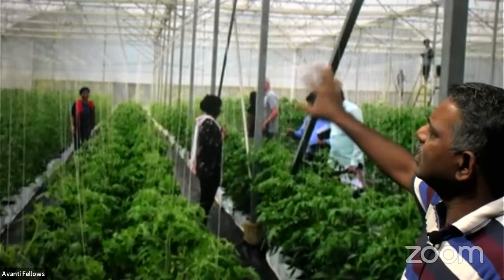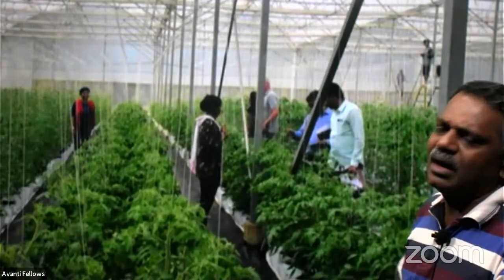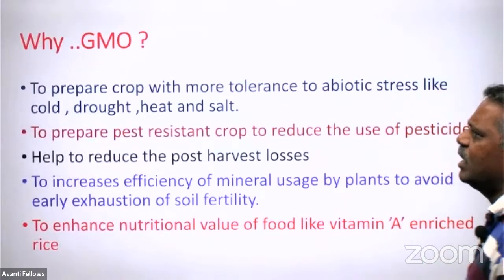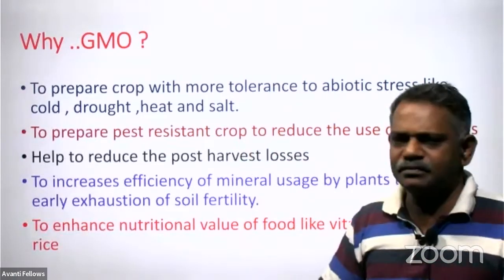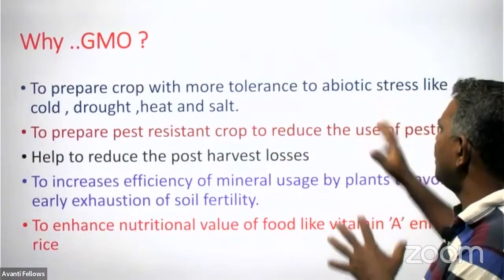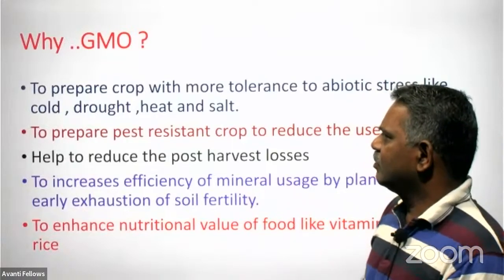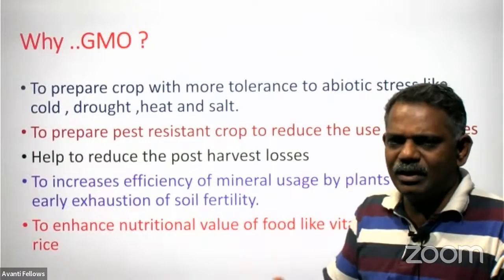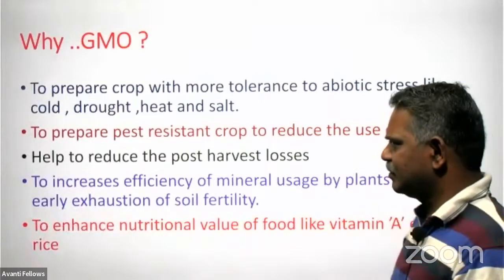This is modern agriculture in the farmhouse or in the poly house. Then why GMO? Why go for genetically modified organisms? To cope with abiotic stress like cold, drought, heat, and salinity, we have to make plants having more tolerance, so they will not be destroyed even if sudden changes happen to the environment, because they have the resistance.